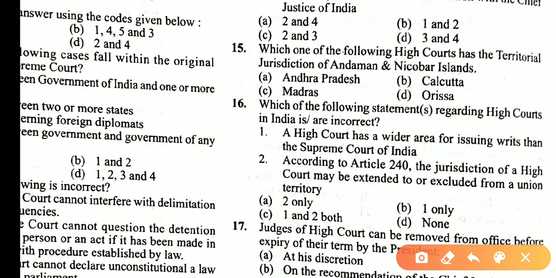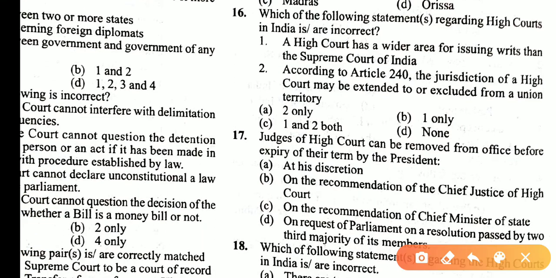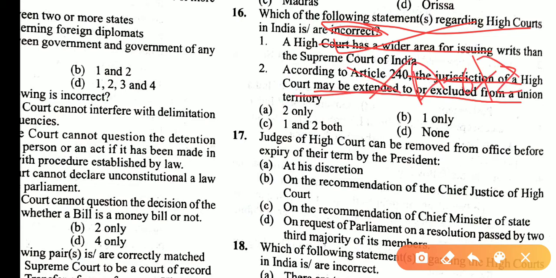Which one of the following High Courts has territorial jurisdiction over the Andaman and Nicobar Islands? That is Calcutta. So answer is B. Which of the following statements regarding High Courts in India are incorrect? The High Court has a wider area to issue writs than the Supreme Court of India. Yes. According to Article 240, jurisdiction of the High Court may be extended to the excluded Union Territory. This statement is incorrect because according to Article 230, asking what incorrect statement, so only 2. So answer is A.